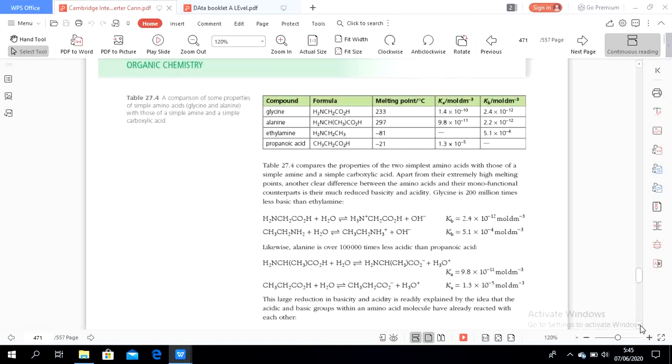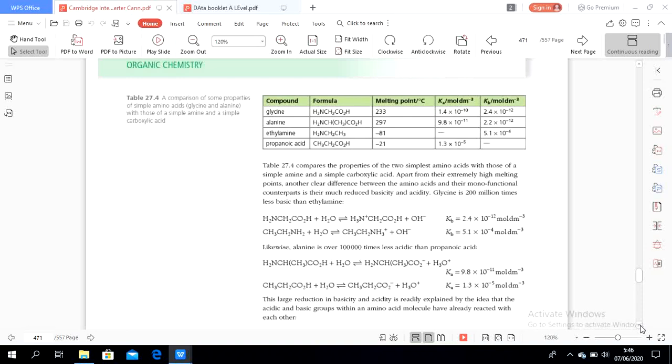In table 27.4, we compare the properties of two simplest amino acids with those of a simple amine and a simple carboxylic acid. Apart from their extremely high melting points, another clear difference between amino acids and their monofunctional counterparts is their reduced basicity and acidity.